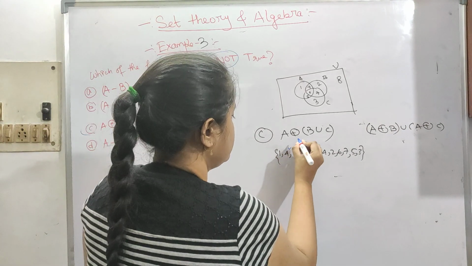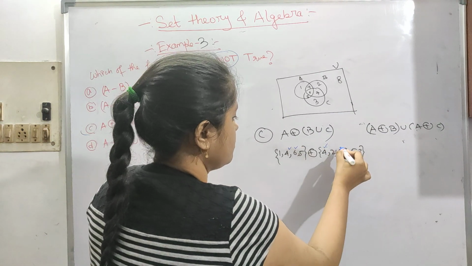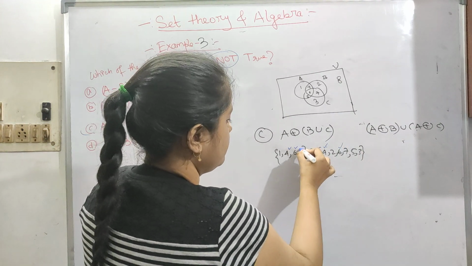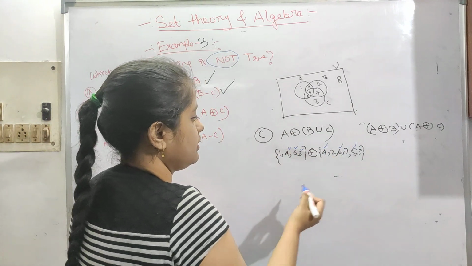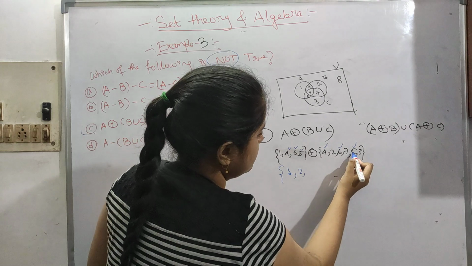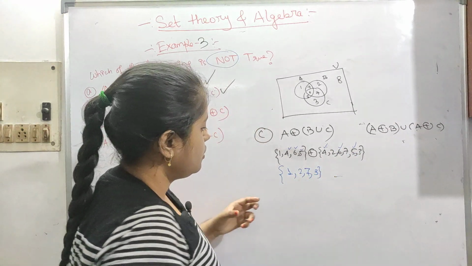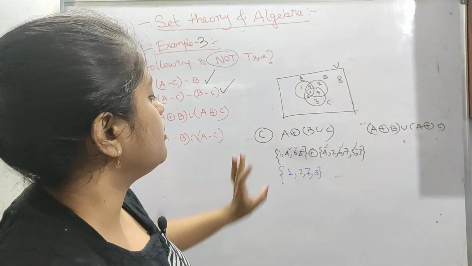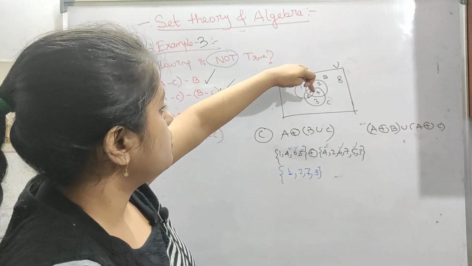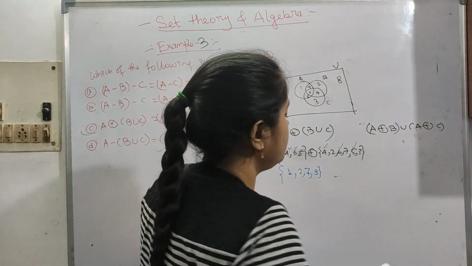So 4 is common, 4 we cannot take, 6 is also common and 5 is also common. So let's take the other part: 1, here 2, then 7 and then 3. 1, 2, 7, 3. These are different. 1, 2, 7 and 3. Okay, let's see if it is equal or not.